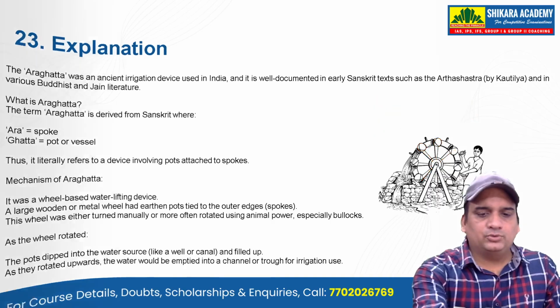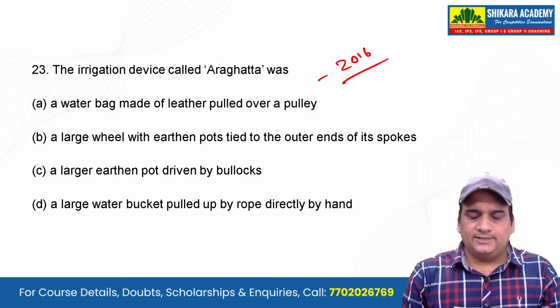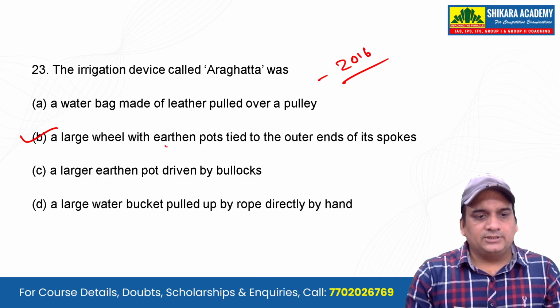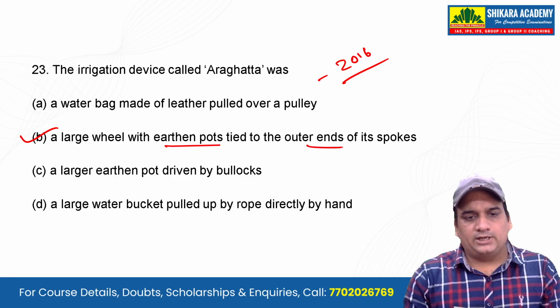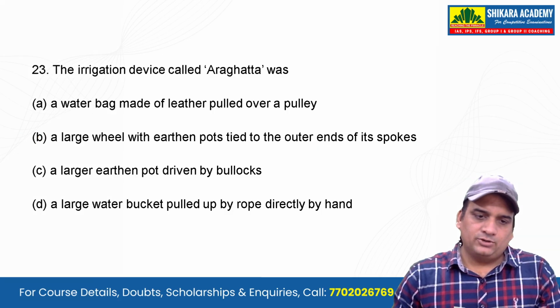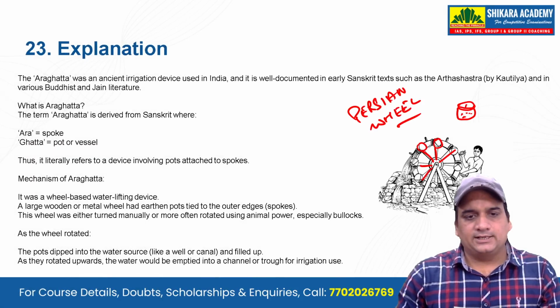So now I've shown you the pic. If you see all the options, you will definitely see a large wheel with earthen pots tied to the outer end of its spokes. Okay, so a large wheel with earthen pots tied to the outer end of its spokes, that is the Persian wheel or the Araghatta.